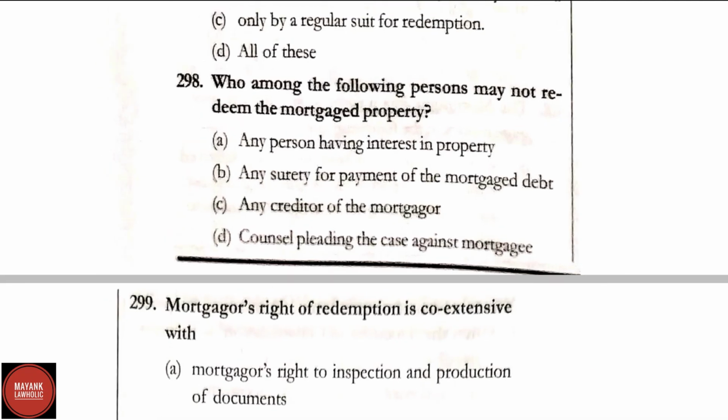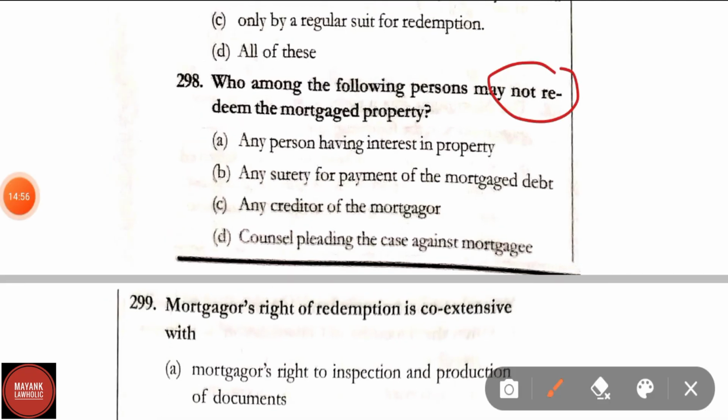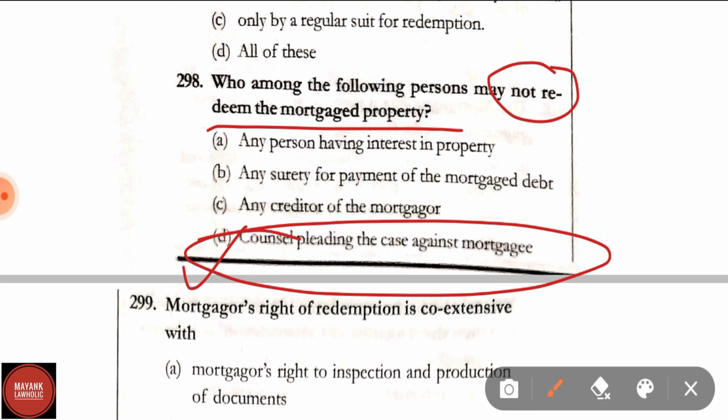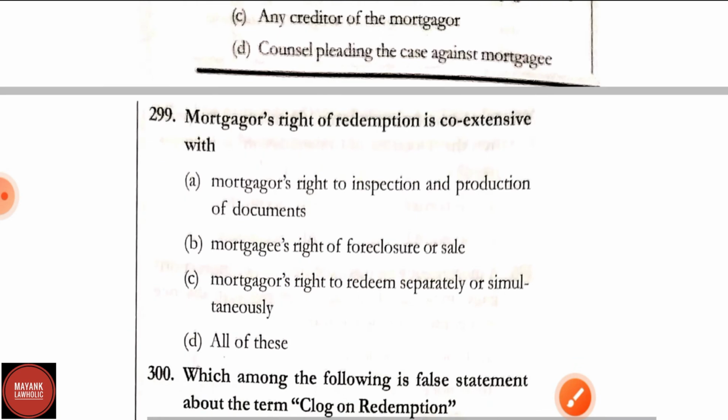Question number 298. Who among the following persons may not redeem the mortgage property? Options are any person having interest in the property, any surety for payment of the mortgage debt, any creditor of the mortgagor. Option D, counsel pleading the case against mortgagee. Correct answer here is option D, that is counsel pleading the case against the mortgagee may not redeem the mortgage property. Other persons can redeem the mortgage property.